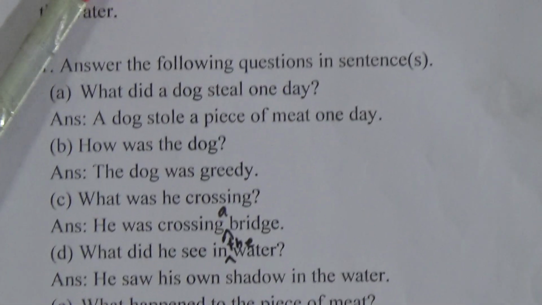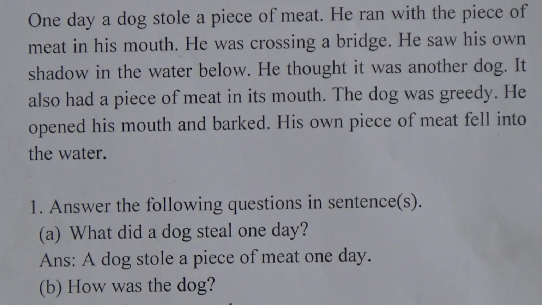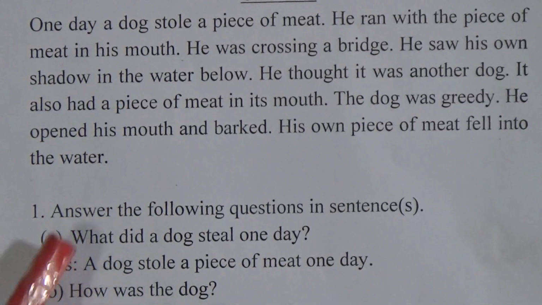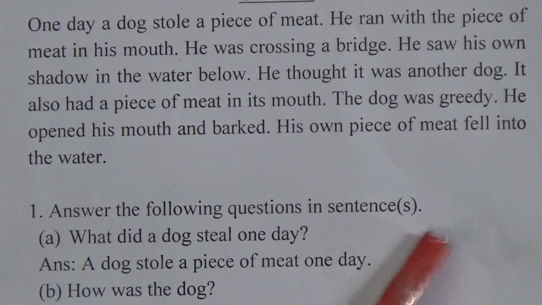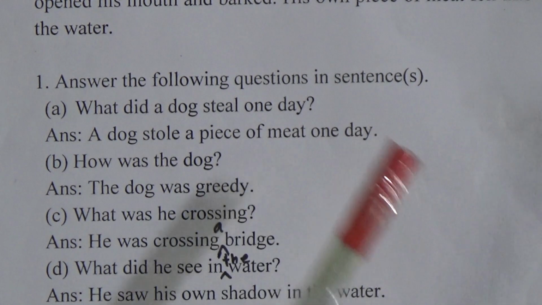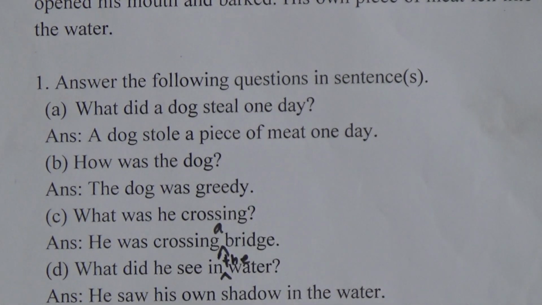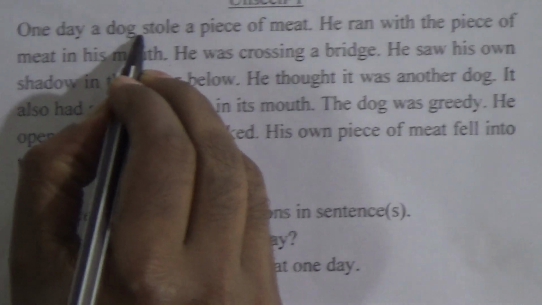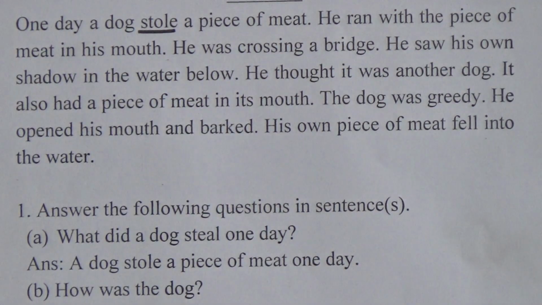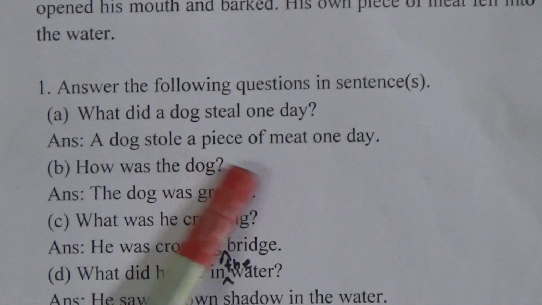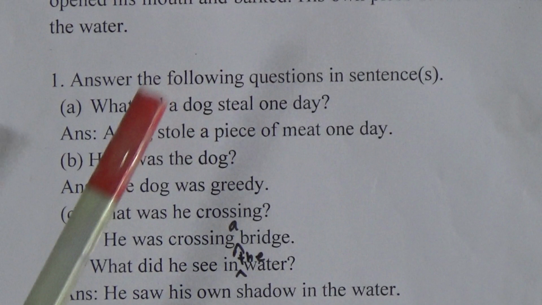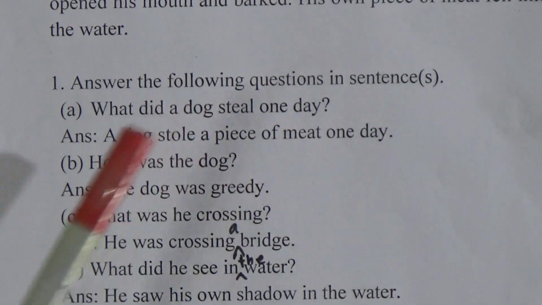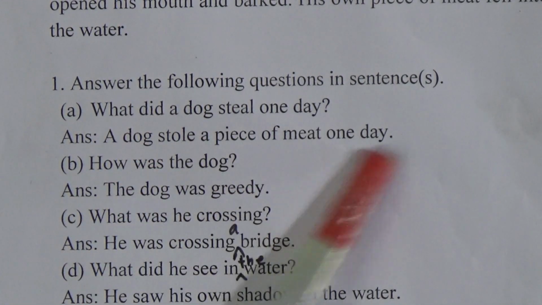So, dear learners, on the basis of the passage, we have only 5 questions. Look, answer the following questions in sentences. A number, what did a dog steal one day? Look at one thing: it is written stole, in past form. Steal, stole, stolen. A dog stole a piece of meat one day.